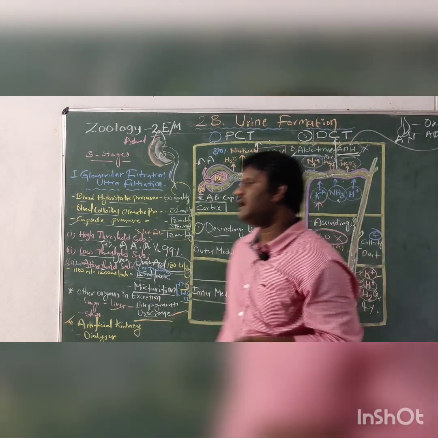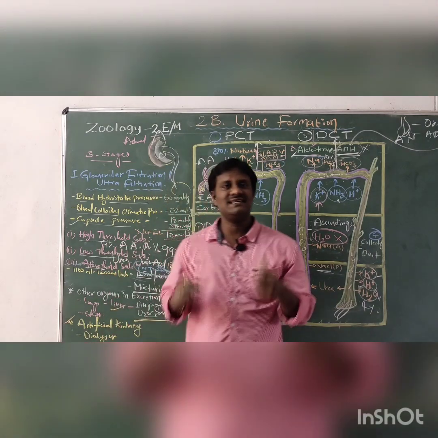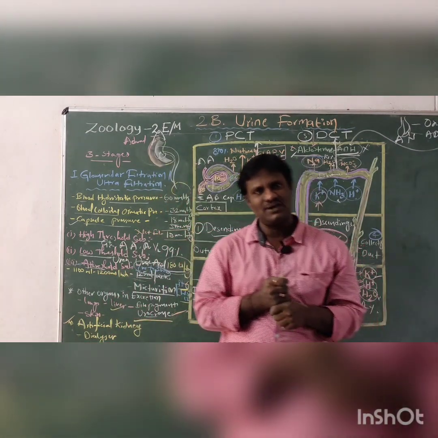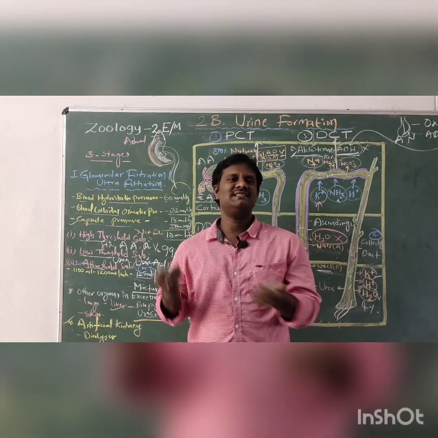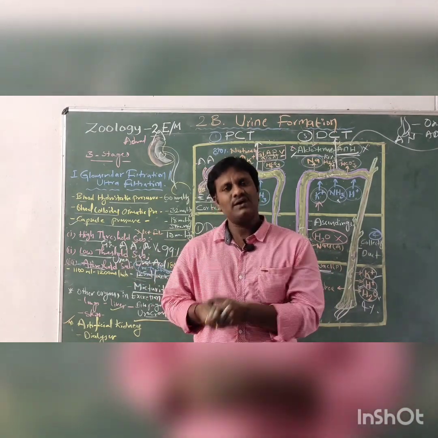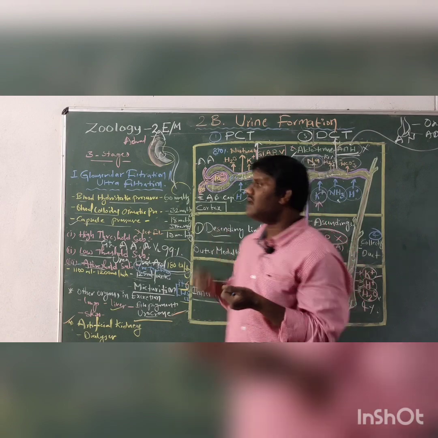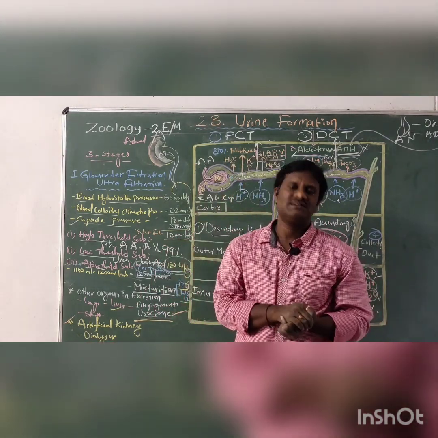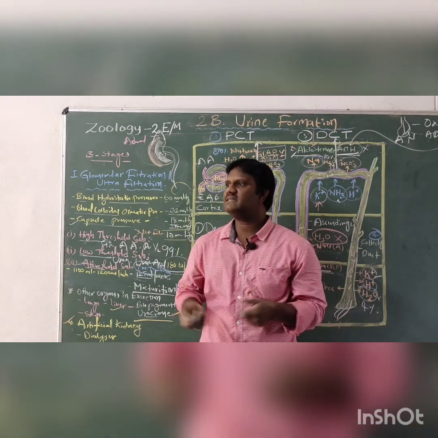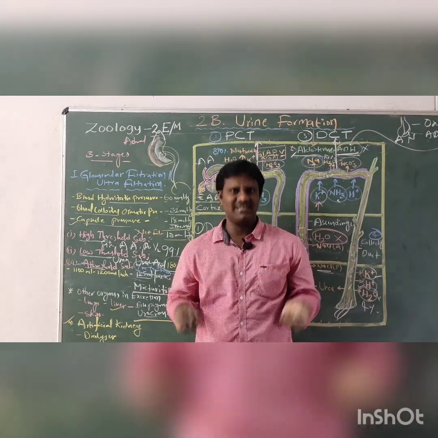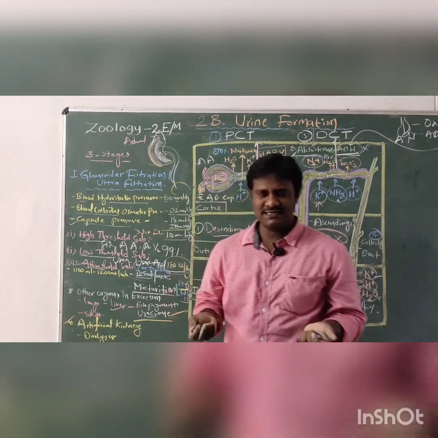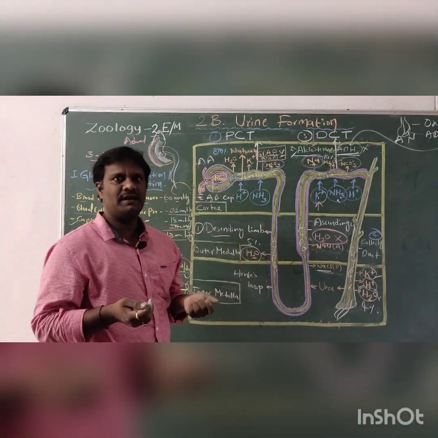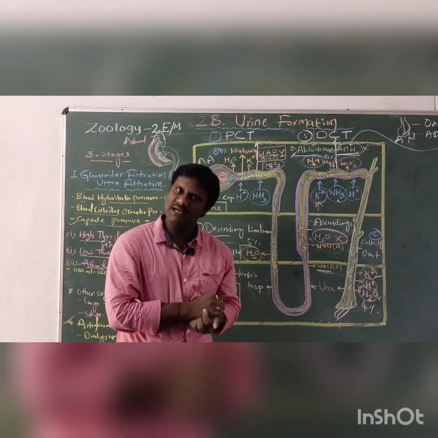And the final additional excretory organ is the skin. In the skin, two types of glands are present: one is the sweat glands and the second one is the sebaceous glands. Through the sweat glands, some excess salts such as sodium chloride can be released, and the sebaceous glands release sterols, hydrocarbons and some wax.